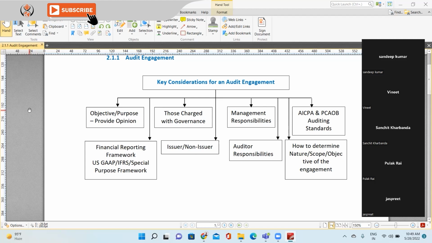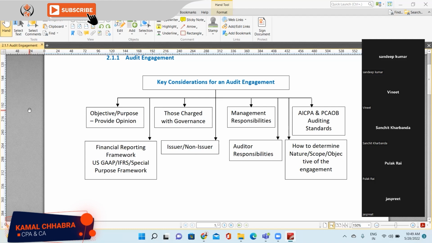The next thing is management responsibility. What are the management responsibilities? Two main responsibilities we discussed in the morning. Can you remember? Design, implementation, and maintenance of internal control.